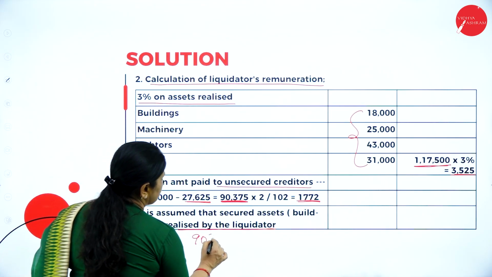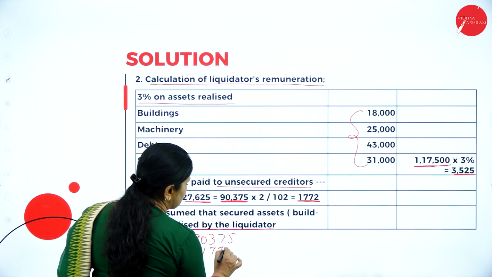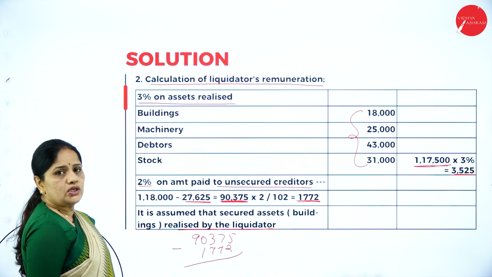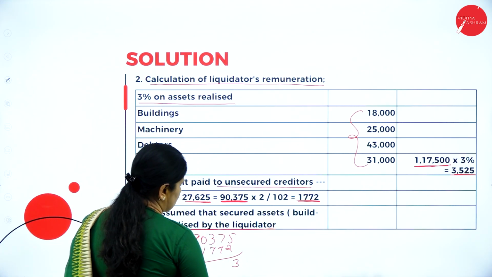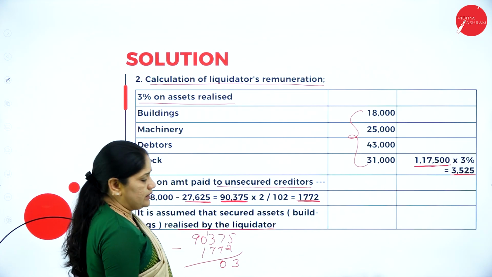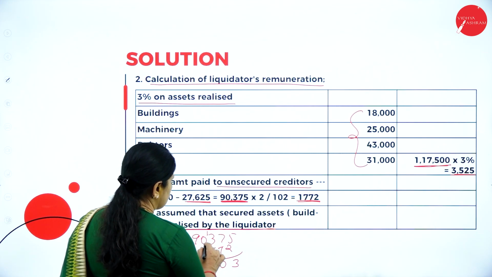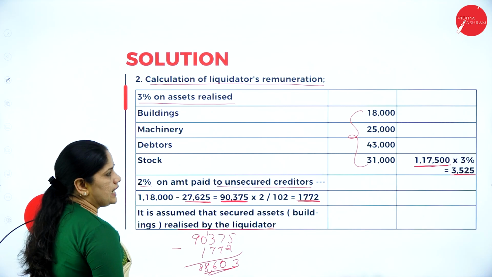After that, what I do is, from this 90,375, I deduct 1,772. So this is the liquidator's remuneration. So 5 minus 2, 3. 7 minus 7, 0. So this will be 13. So 6. So 9 minus 1, 8. 88,603.